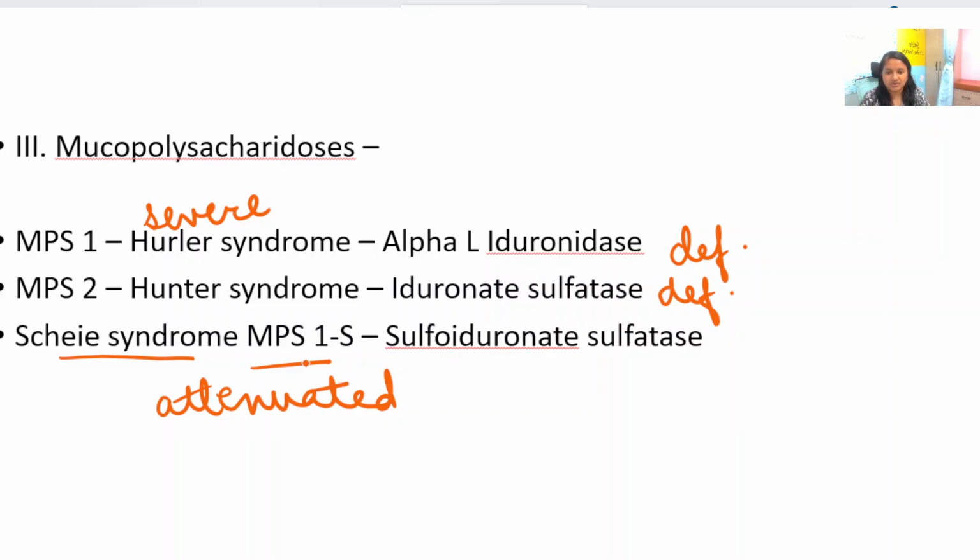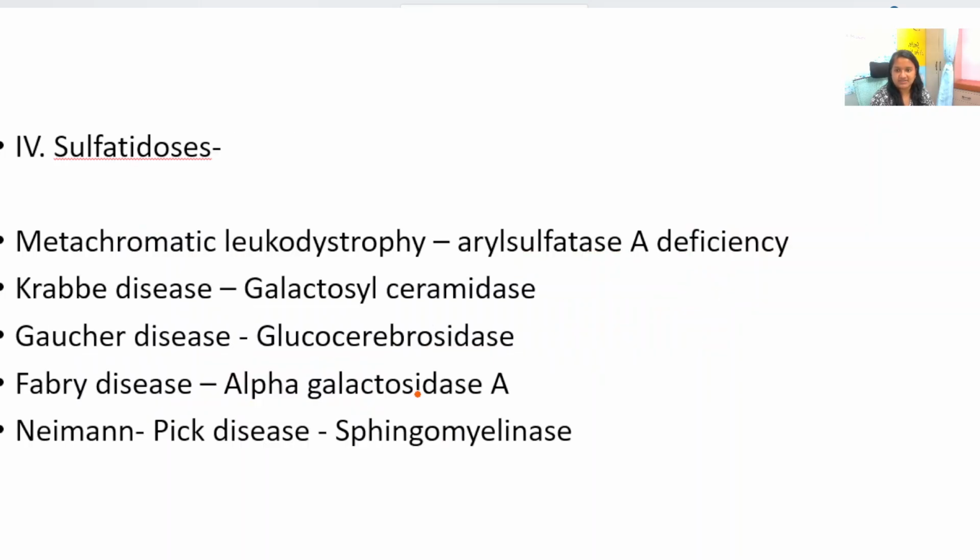So if you are given the enzymes, you should mark alpha L iduronidase as the deficient enzyme in MPS type 1 and in MPS 1S as well. Specific enzyme in Hunter is iduronate sulfatase.